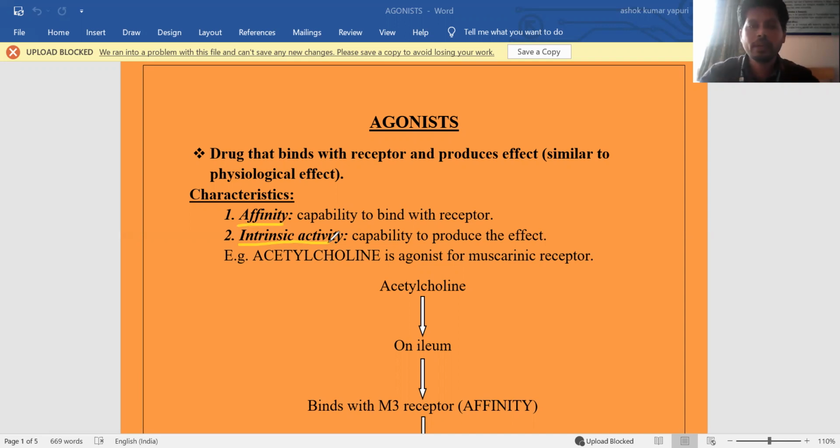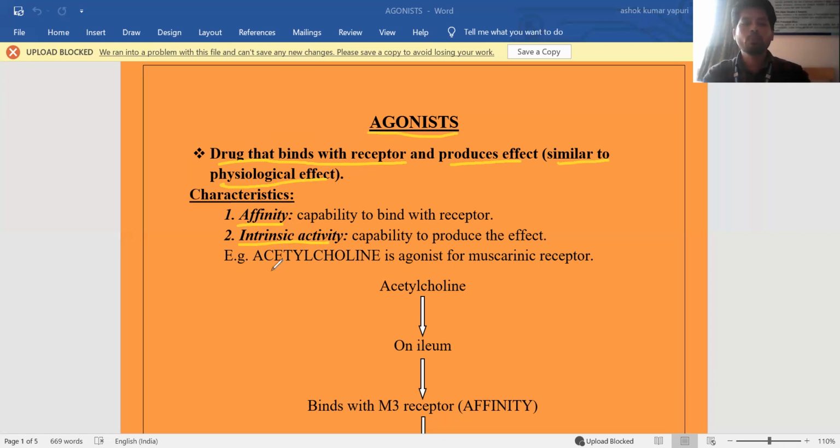Okay, so first we will start with the agonist. Agonists are drugs that bind with the receptor and produce an effect similar to the physiological effect. So agonist means it mimics the action of a physiological molecule.